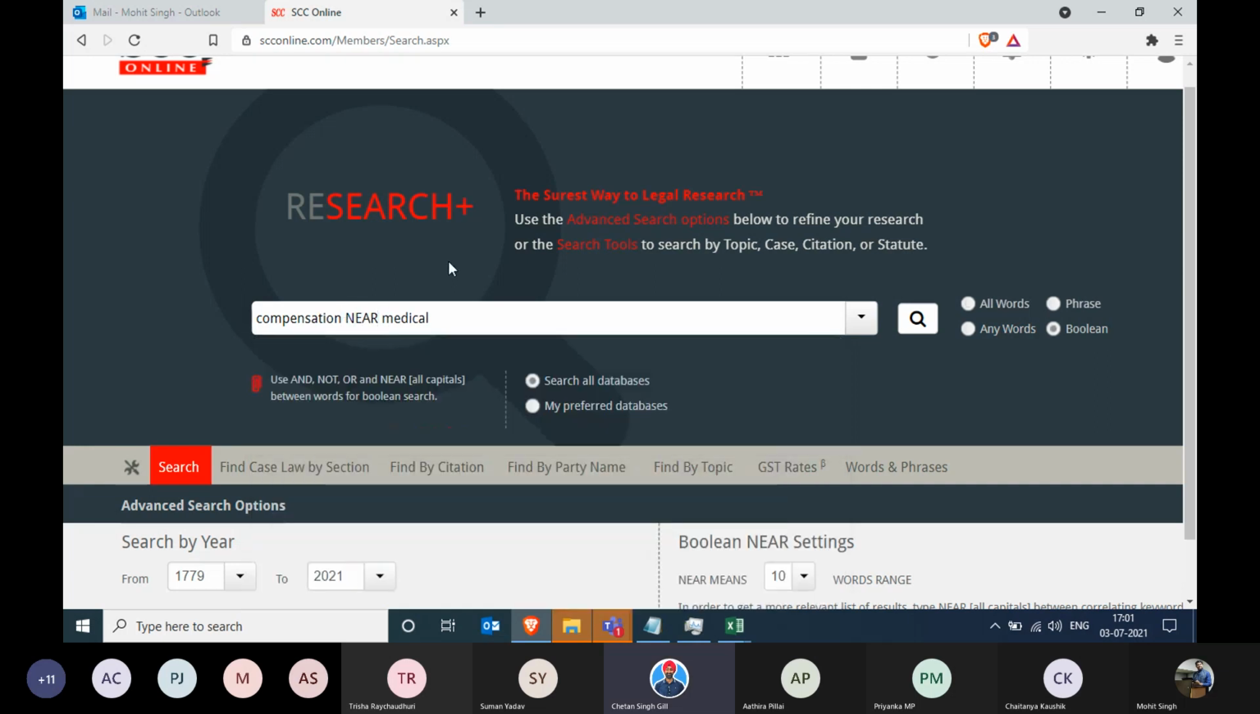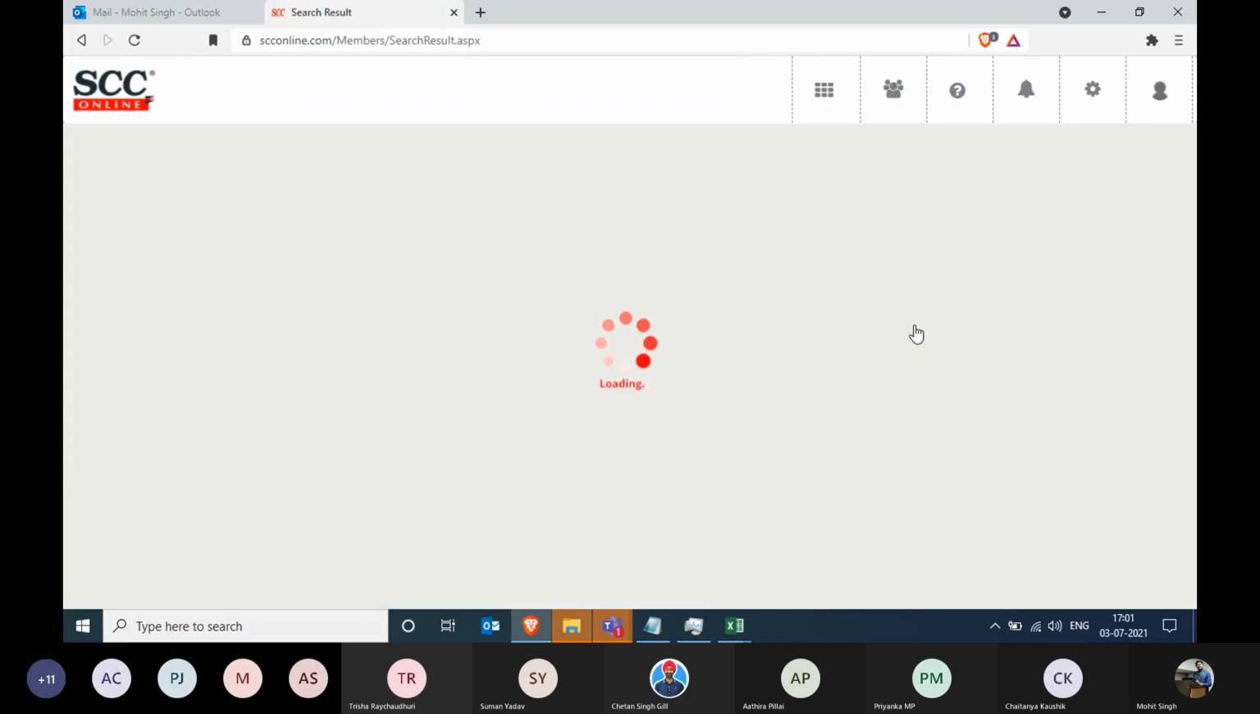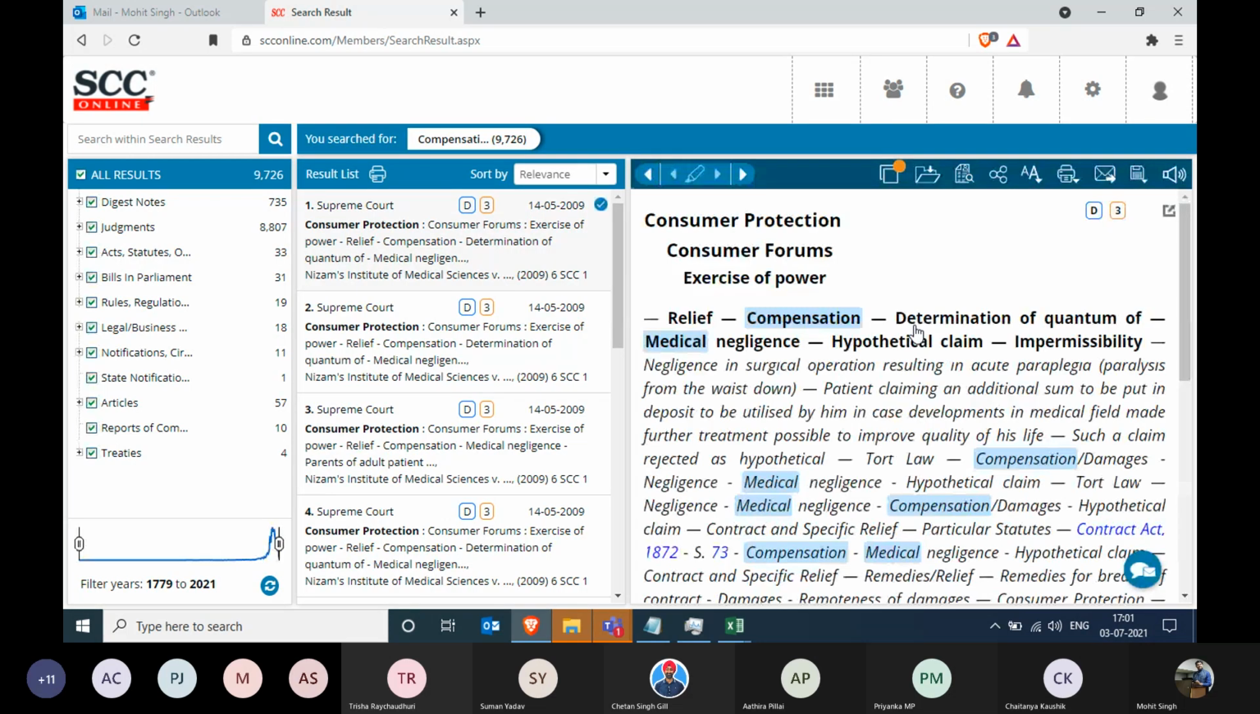And near, start search. There you have it. Relief, compensation, determination of quantum of medical negligence, hypothetical claim, and this and that. So the point was very simple. You keep it to the point, you get better results.